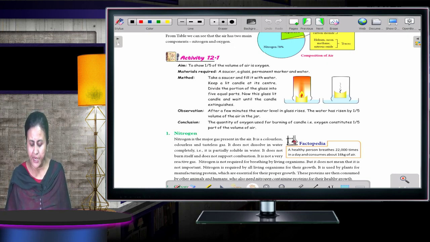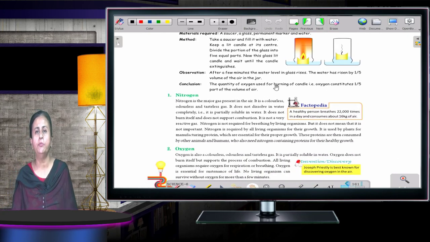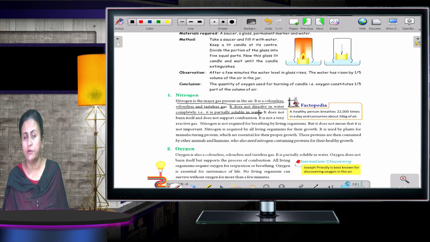Nitrogen is 78%. Let us recall that nitrogen contributes to 78%. Nitrogen is the major gas present in the air. It is colorless, odorless and tasteless. It does not dissolve in water completely, but it is partially soluble in water; only a little bit is mixed. It does not burn itself and does not support combustion. It is not a very reactive gas.